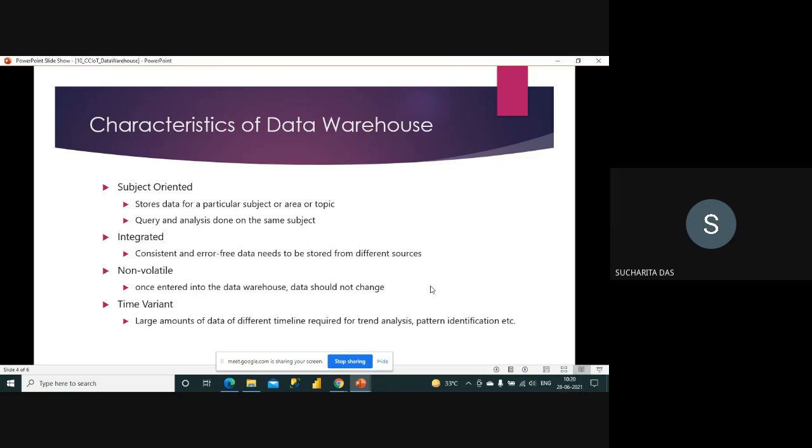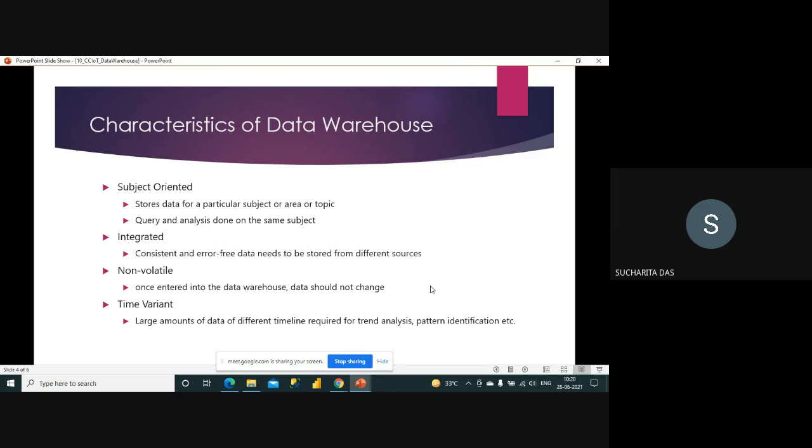So it is very important, as I told you, that it does not require changes. When you really want to make any change to a warehouse, you have to go through a process. Generally, if you are maintaining a warehouse and you want to make some changes, you have to take some approvals. There is a definite process. You have to inform everyone that I'm maintaining the data warehouse and I'm making some changes. So generally there should not be any change, so the data should be non-volatile.